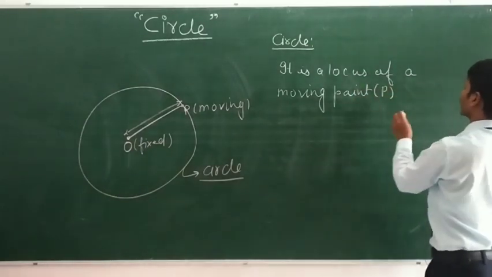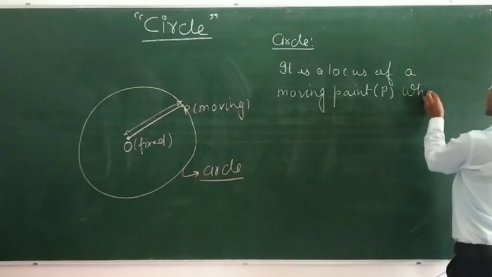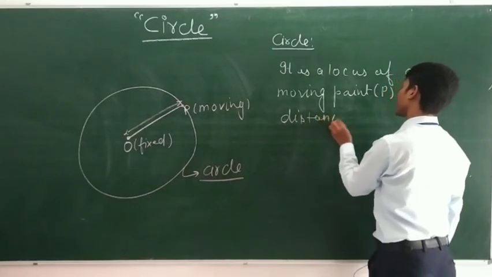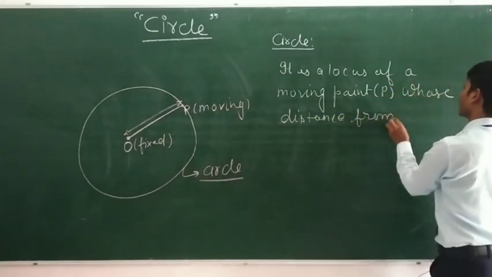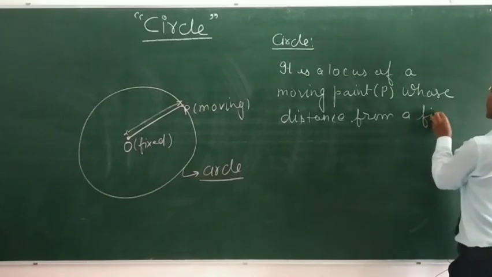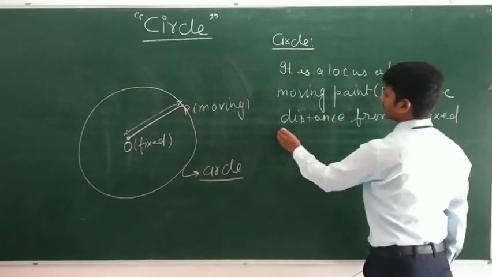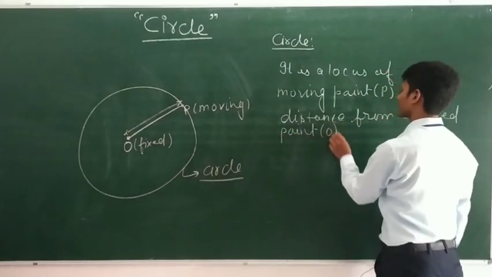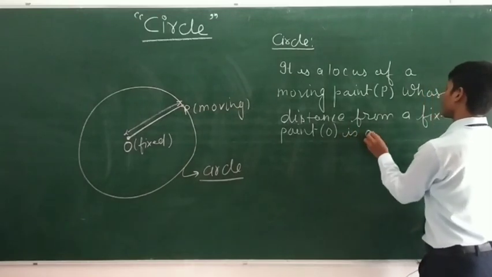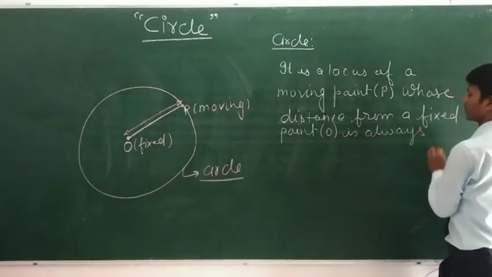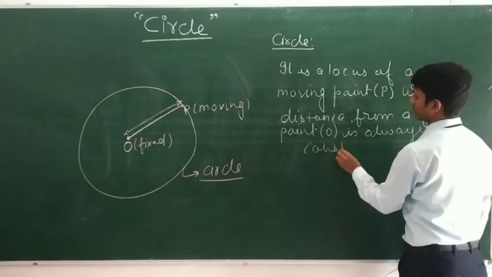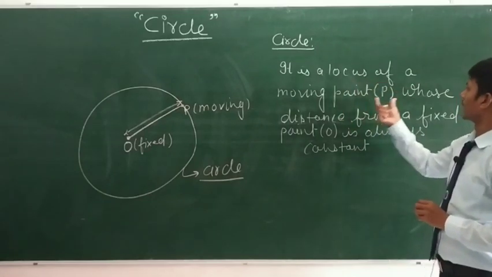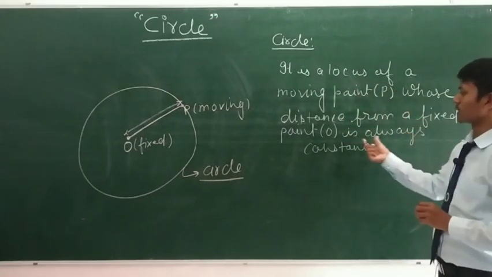It is a locus of a moving point whose distance from a fixed point, here the fixed point is O, is always constant.